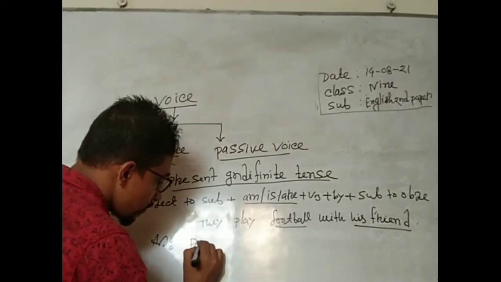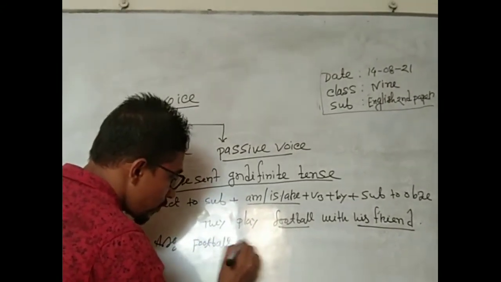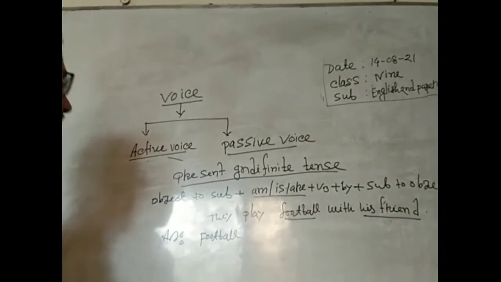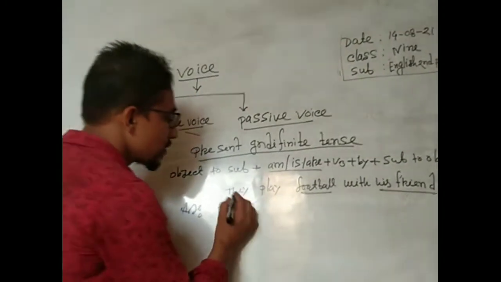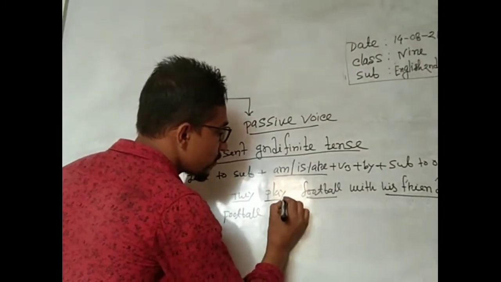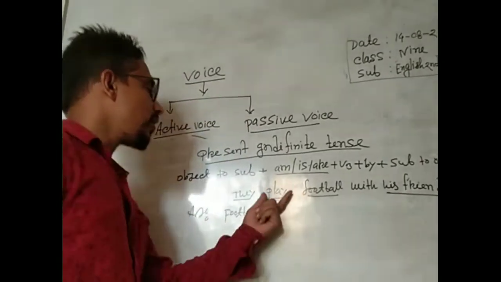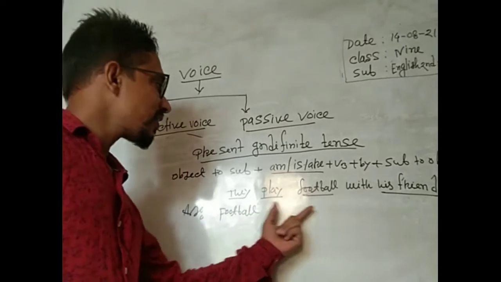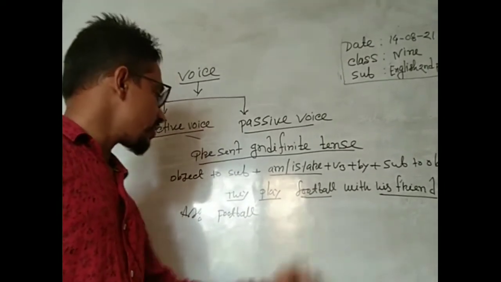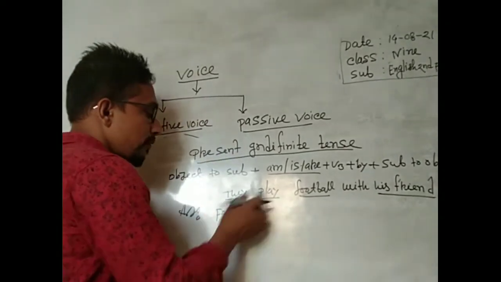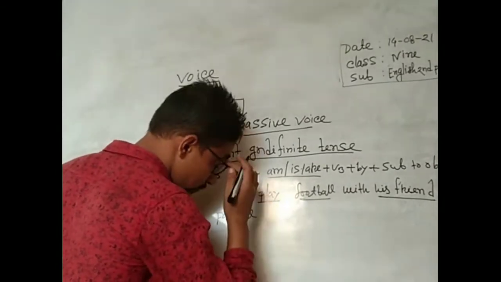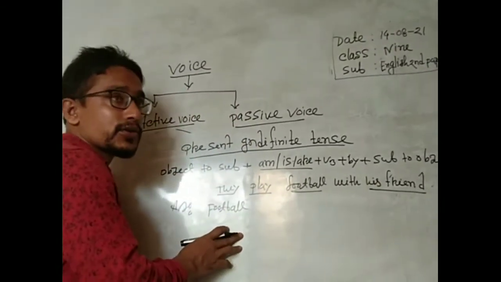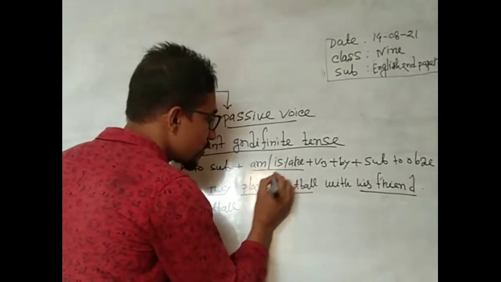Football, F-O-O-T-B-A-L-L. In the sentence the subject is they, and play is a present form, so it is called present indefinite tense. Football is third person singular number, so we can use is.